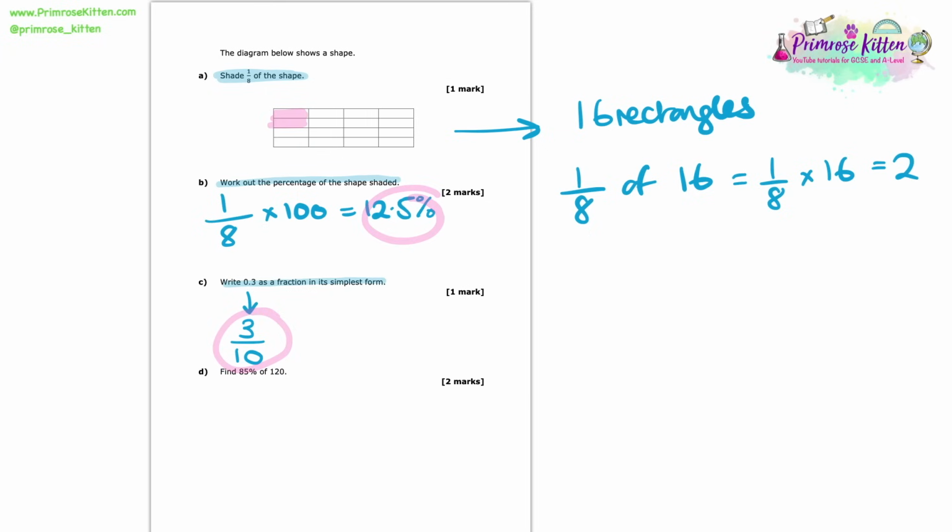Next up, we're asked to find 85% of 120. So 85% can be written as a fraction. Percent means per 100, so 85% is 85 over 100. And to find what 85% of 120 is, we simply multiply it through by 120. So that ends up giving us 102, and that is our answer for 85% of 120.